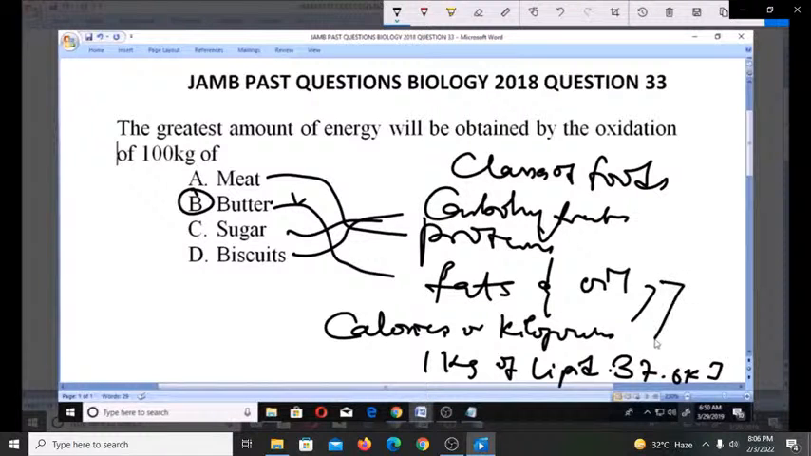So we have fats and oil releasing this per 1 gram. Whereas 1 gram of carbohydrate releases about 16.7 kilojoule. And 1 gram of protein releases about 16.7 as well. You understand? So we have actually that lipid releases the highest amount of energy, and that makes butter the right answer to this. Thank you.